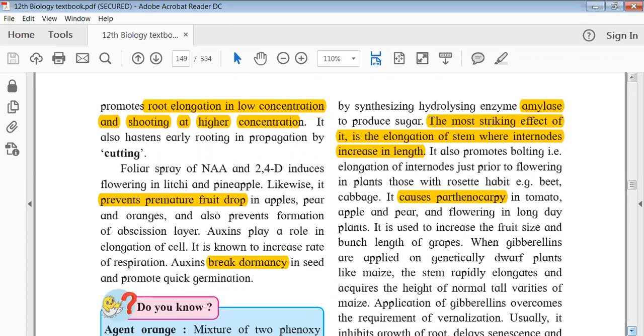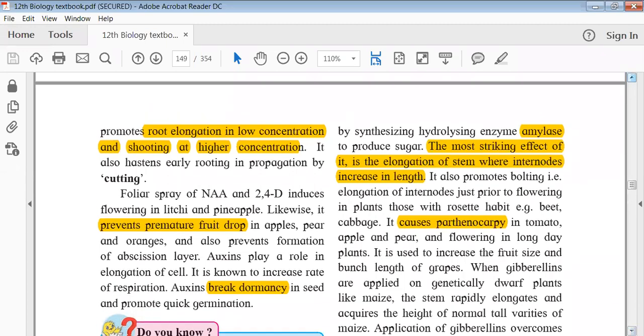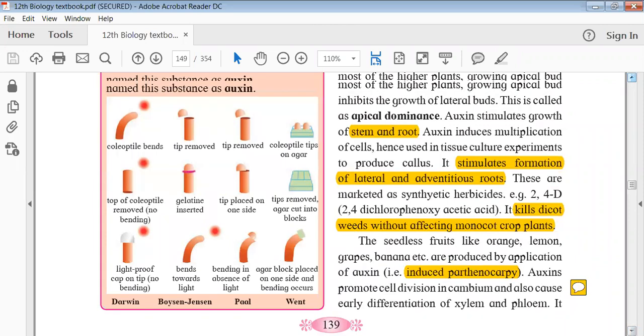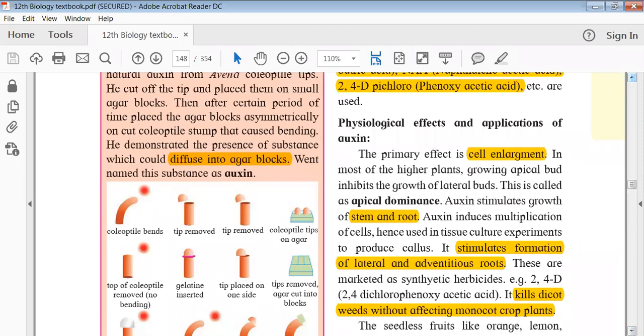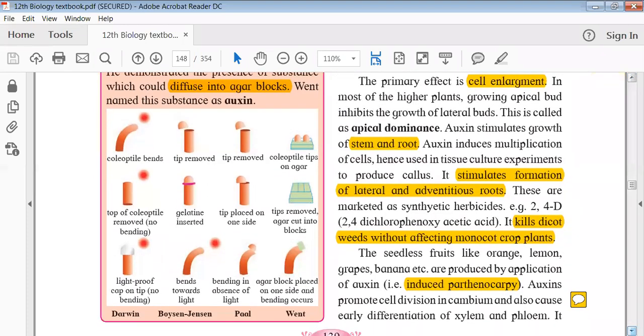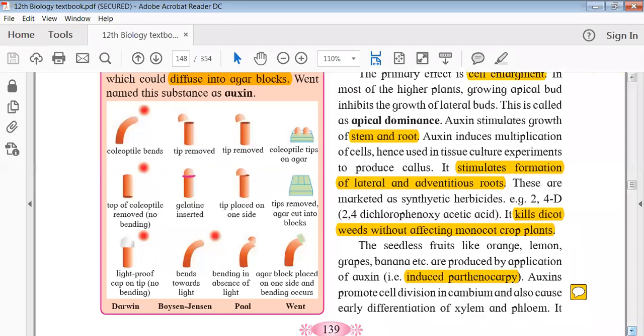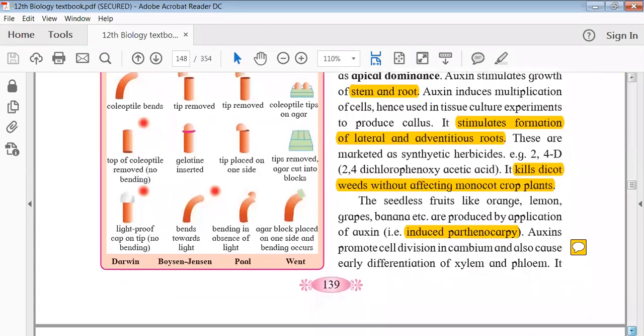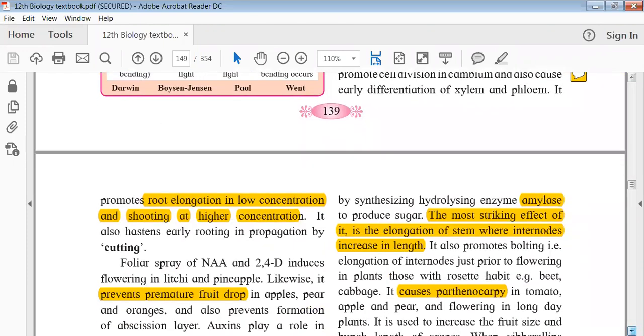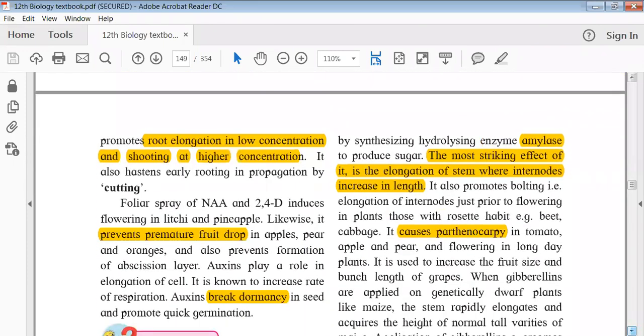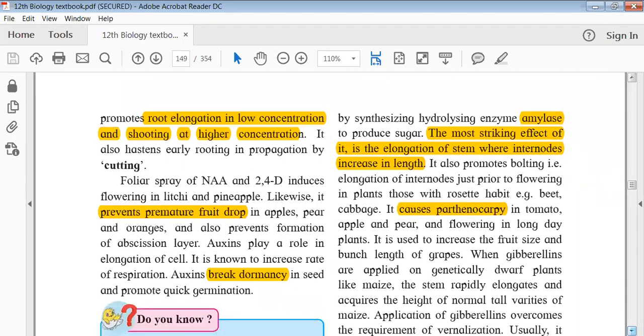Okay, so if you go back and check the functions and the physiological roles, there are multiple, but I think you should at least remember 6. So what have we seen? Cell enlargement, stimulate growth of stem and root, growth of adventitious and lateral roots, 2,4-D acts as a herbicide, induces parthenocarpy, prevents premature fruit drop, prevents formation of the abscission layer, and breaks dormancy.